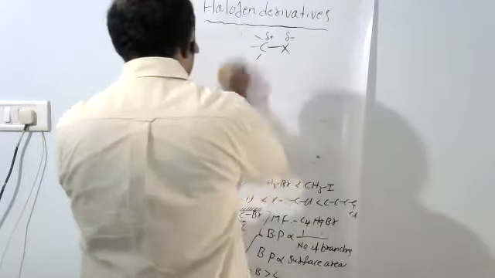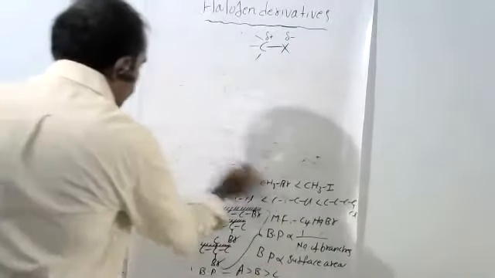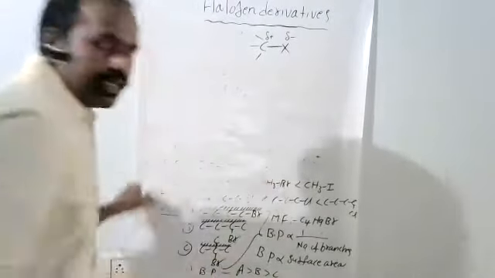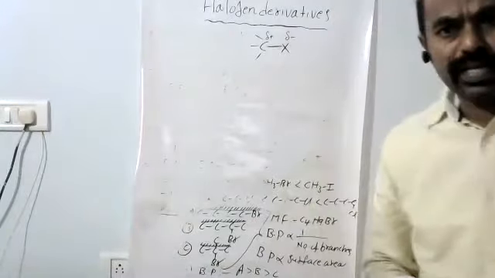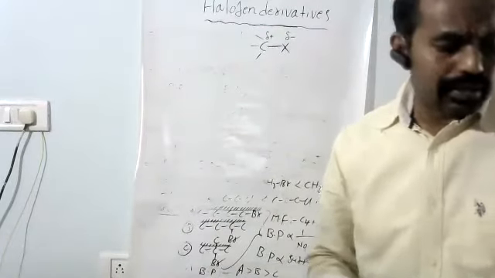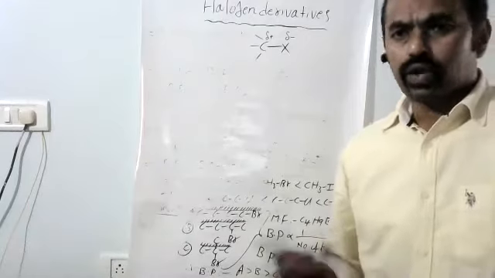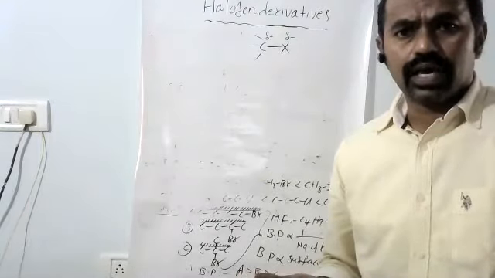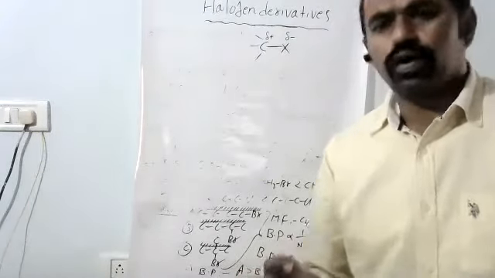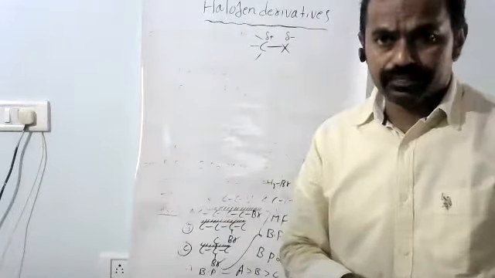Solvents are of two types: polar and non-polar. What is a polar solvent example? Polar solvent means water. Non-polar solvent examples are organic solvents, like chloroform, carbon tetrachloride, ether, alcohol. Organic compounds are called organic solvents.